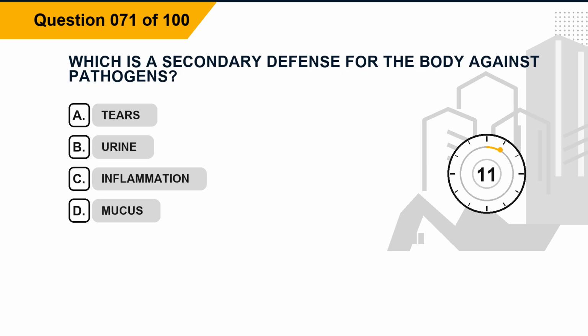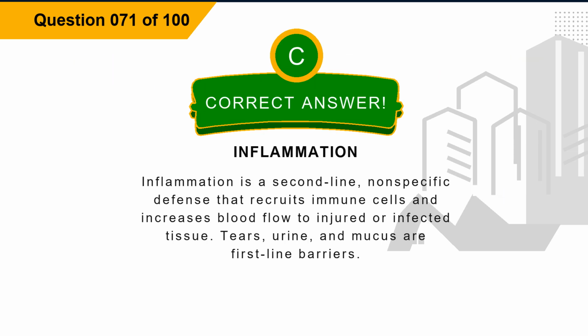Question 71. Which is a secondary defense for the body against pathogens? Option A. Tears. Option B. Urine. Option C. Inflammation. Option D. Mucus. The correct answer is option C. Inflammation. Explanation. Inflammation is a second-line, nonspecific defense that recruits immune cells and increases blood flow to injured or infected tissue. Tears, urine, and mucus are first-line barriers.